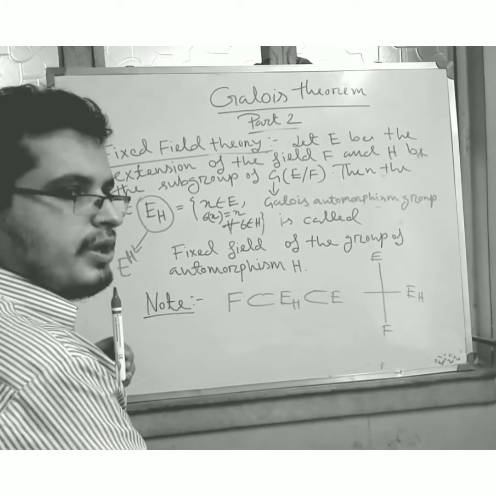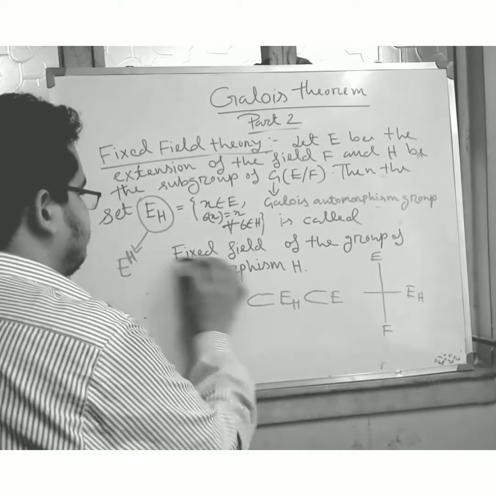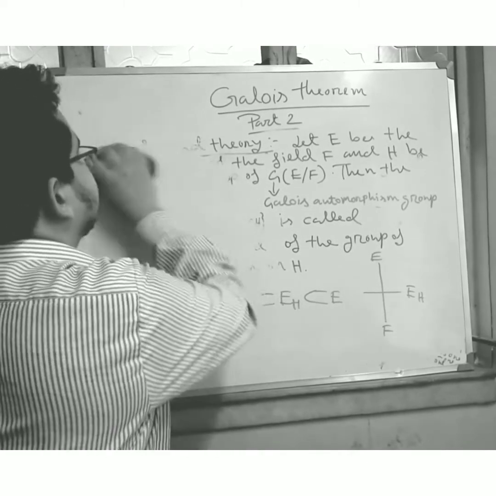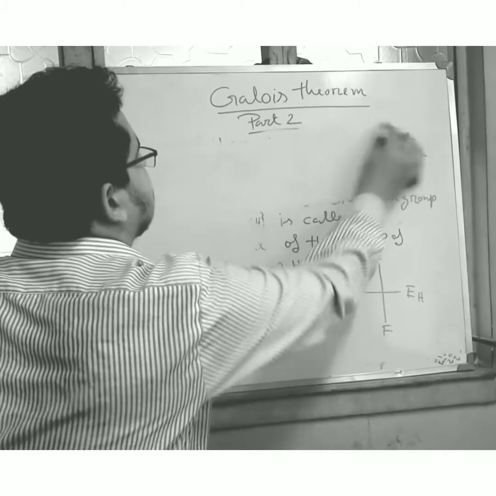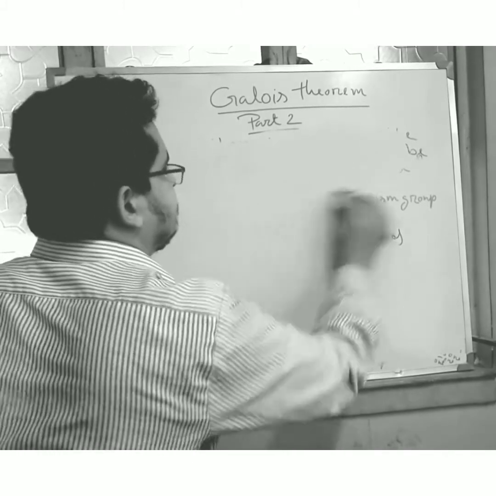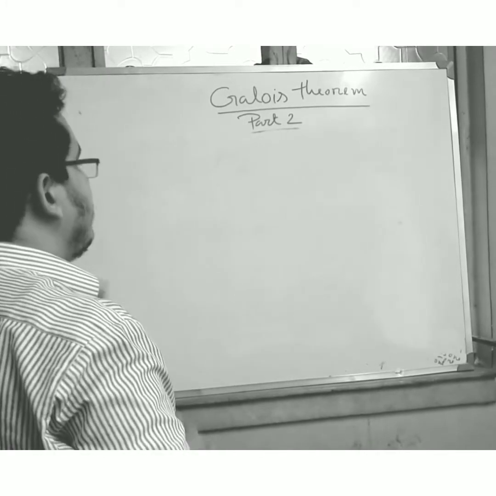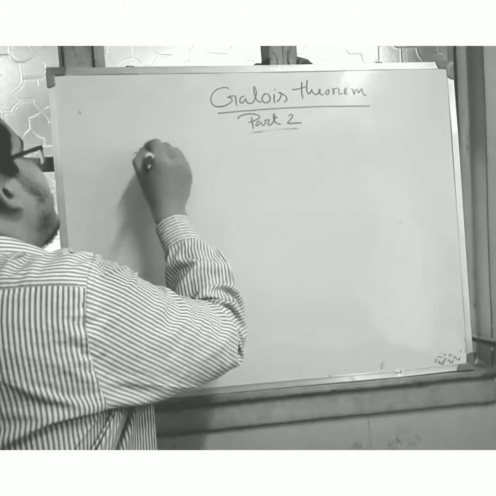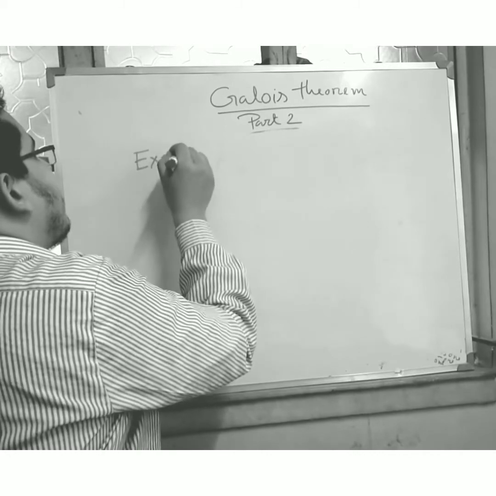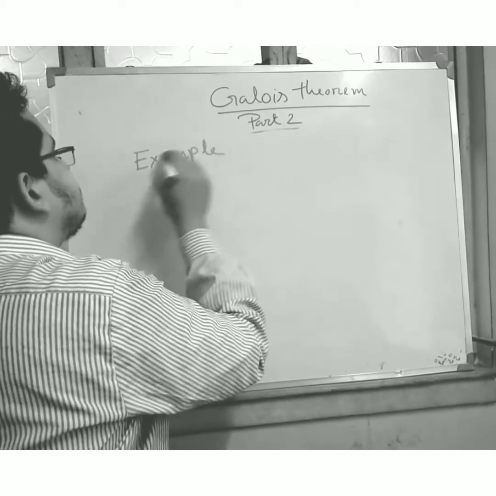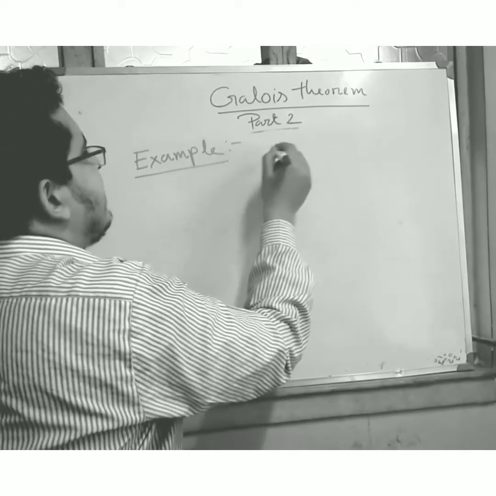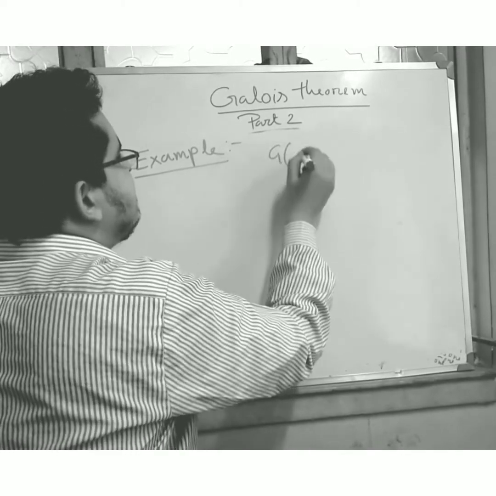Now I will move to another question. Example. Now I shall go to the example.